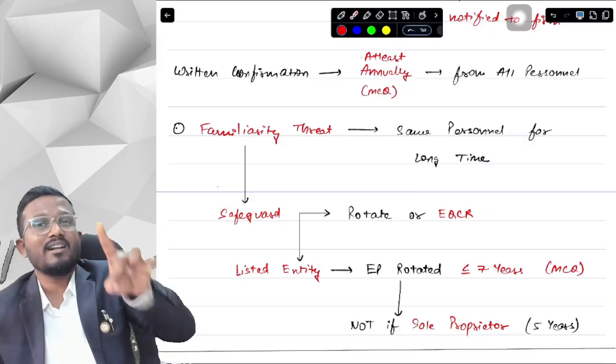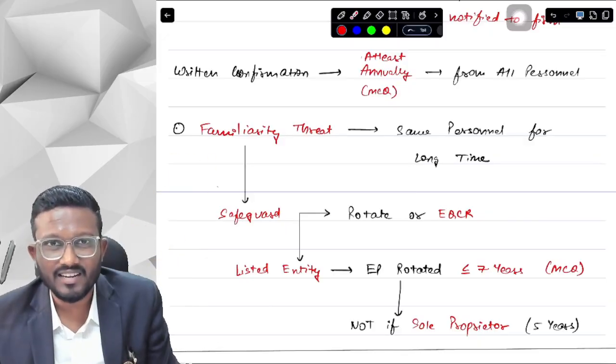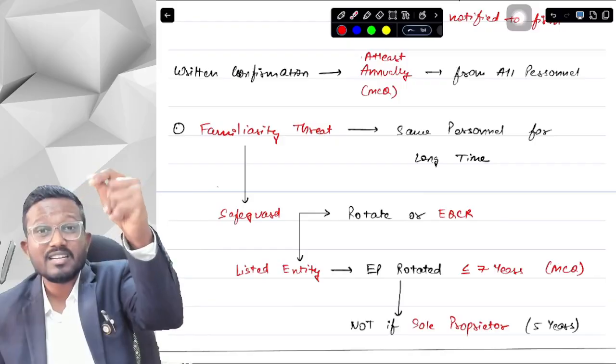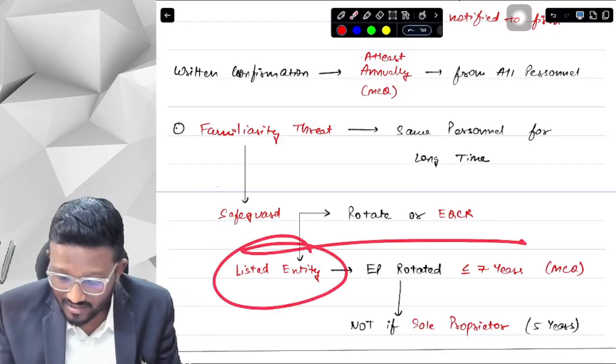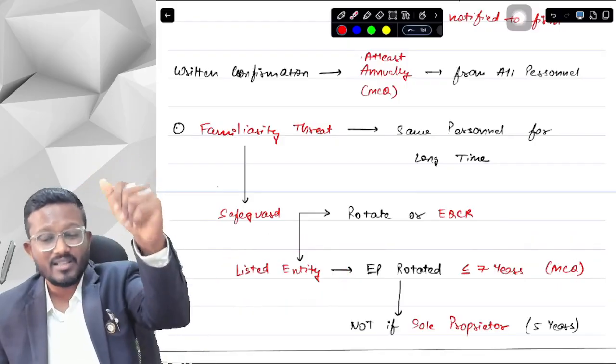Now another partner will audit that particular client for the next 3 years, the remaining 3 years. Okay, yes sir. So this is applicable only for listed entities. This is important for MCQ purposes. Please do remember that. Okay, yes sir.